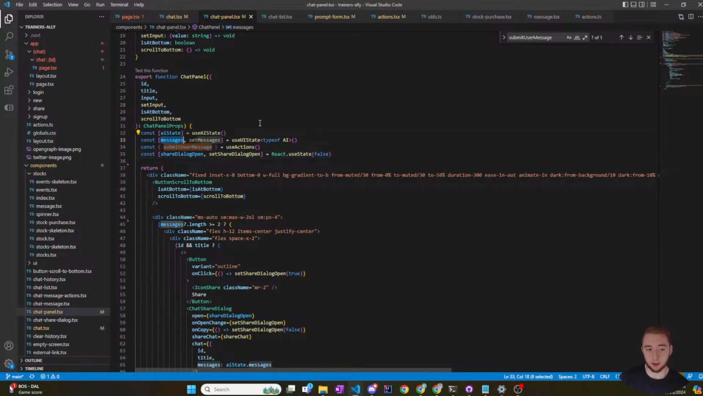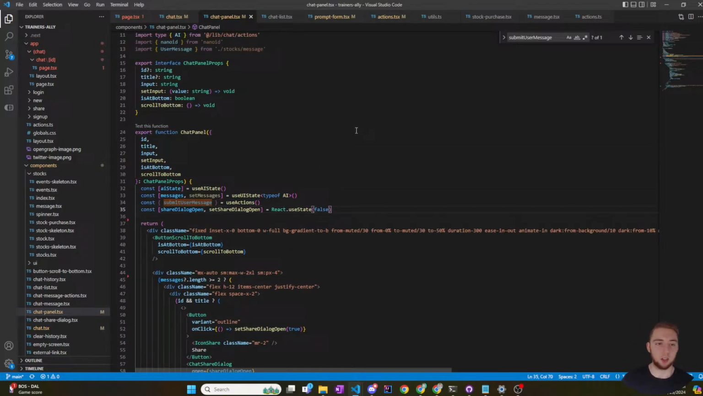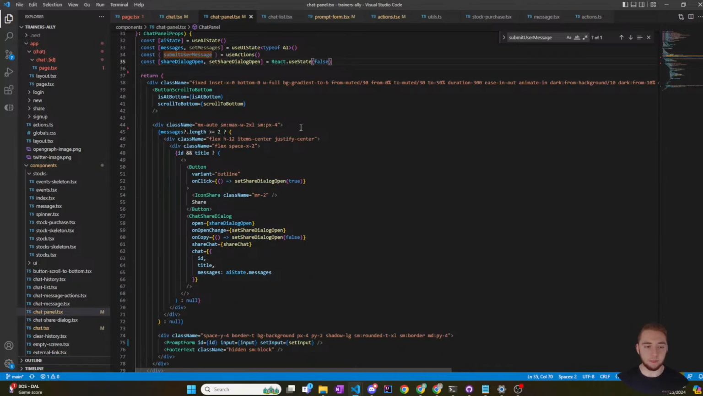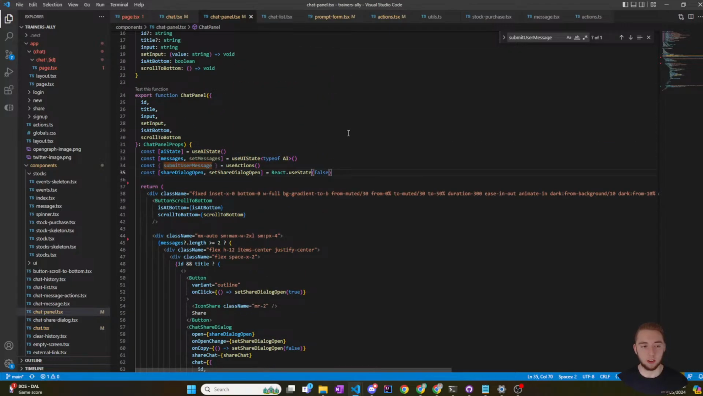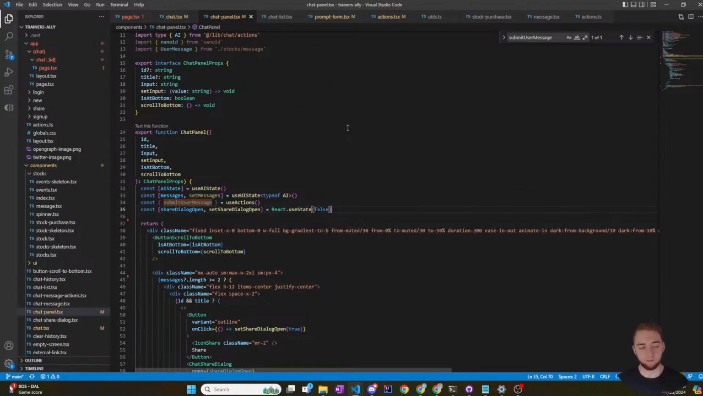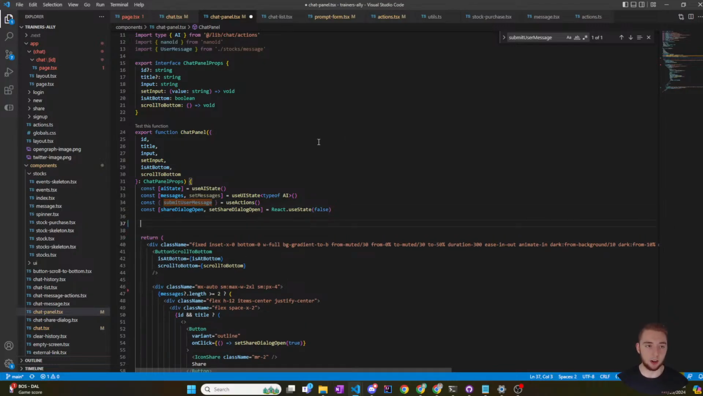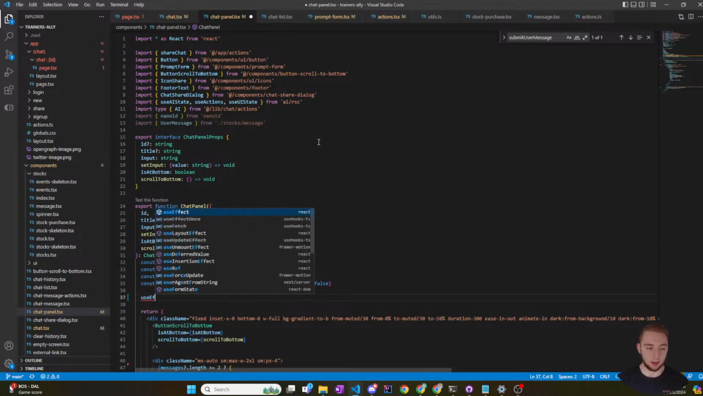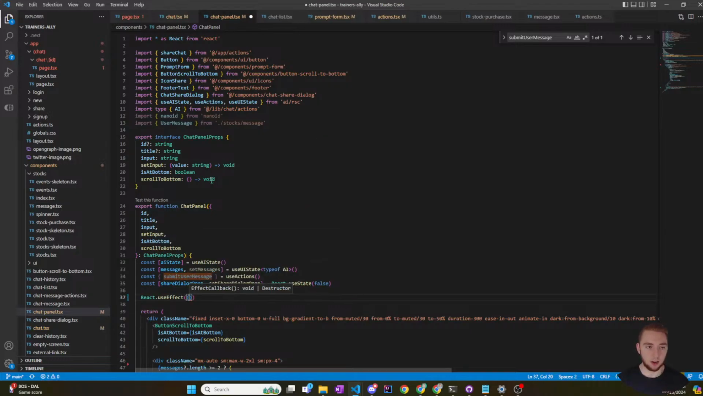Or I could do it here, because here I already have the use actions. I might do it here in the chat panel. That kind of makes sense, right? Yeah, let's do it here. So I'm going to add a useEffect. I usually import useEffect, so I don't have to do React.useEffect.